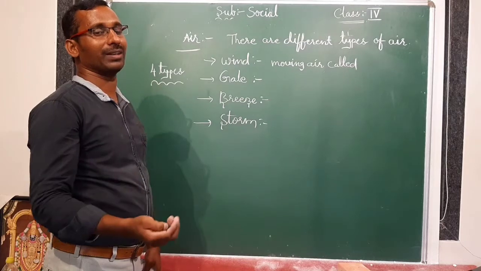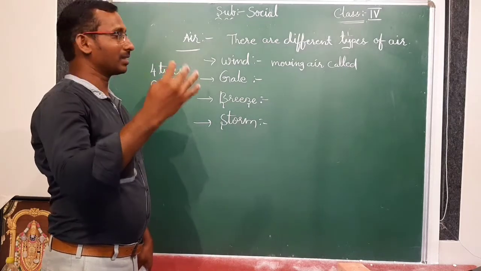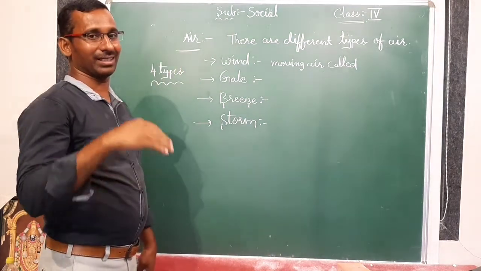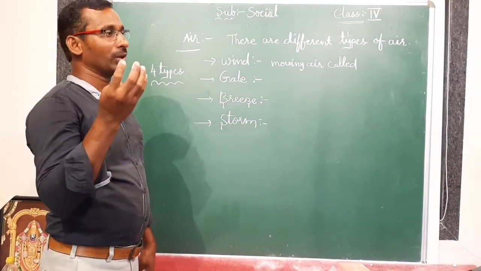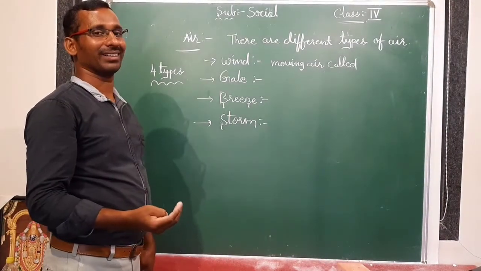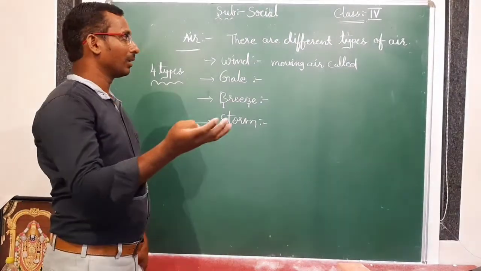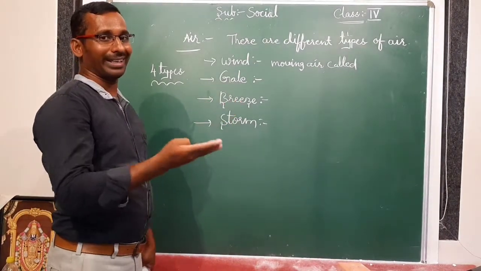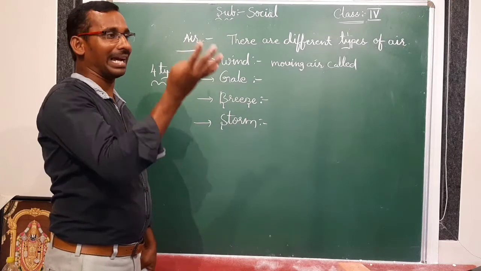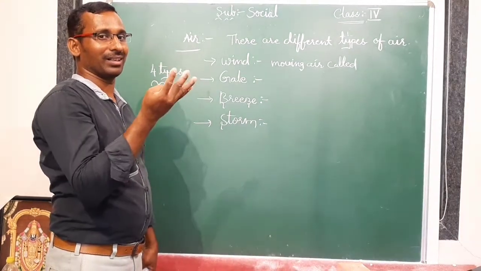So during daytime what will happen? Sun rays fall on the earth, and in the same way on water also. So this earth is receiving heat fast.